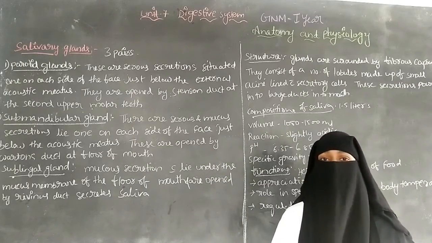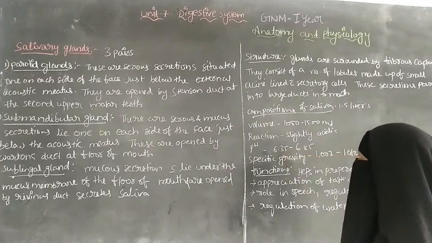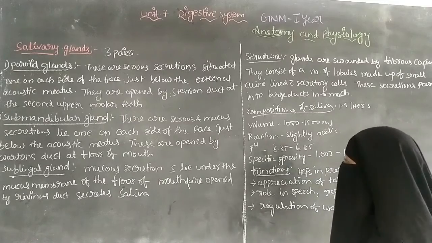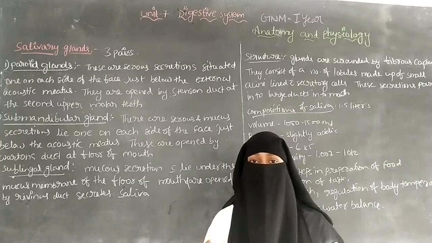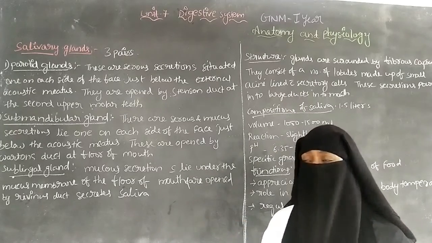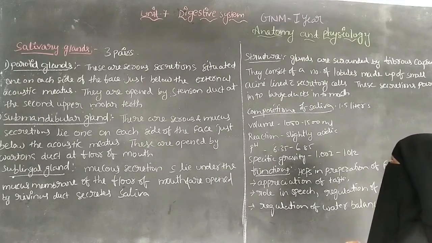It is a thin layer and it covers the salivary glands, and they consist of a number of lobules made up of small acini lined with secretory cells. So the small acini are small secretory cells, and by these cells the saliva is secreted, and these secretions are poured into large ducts.